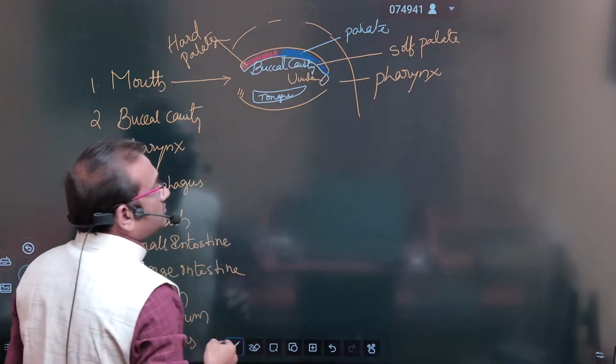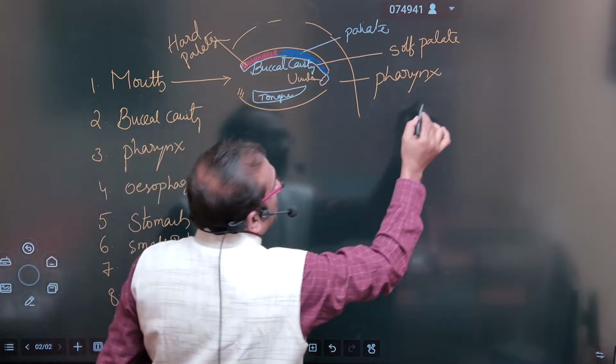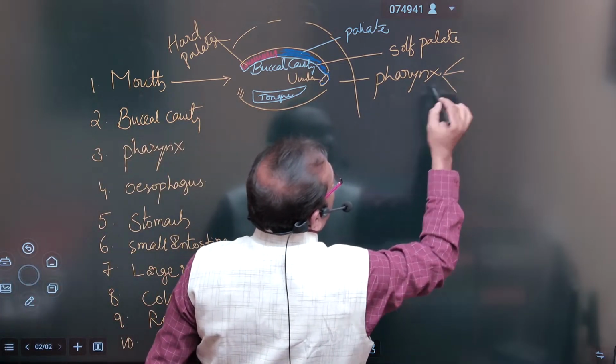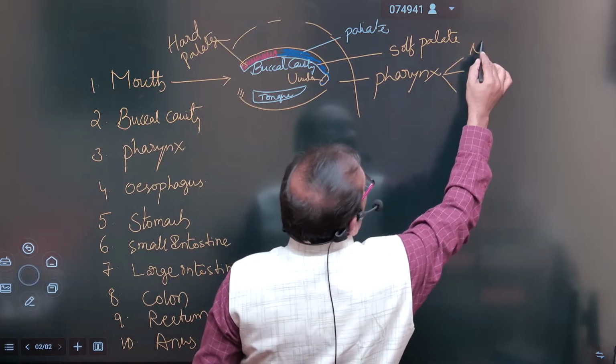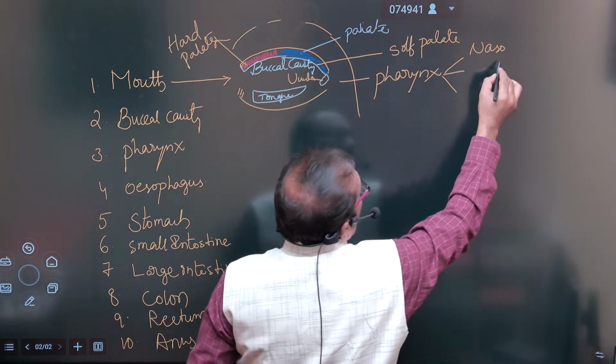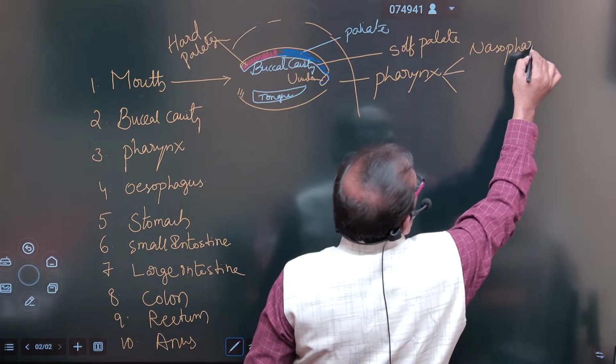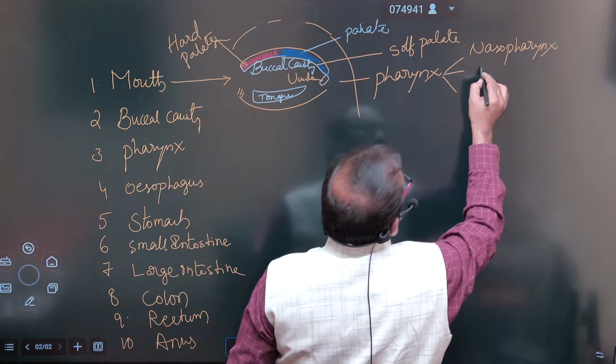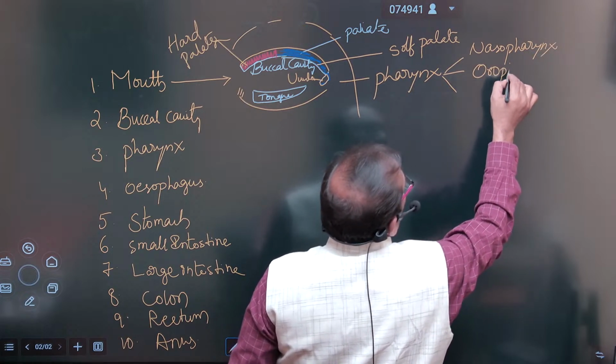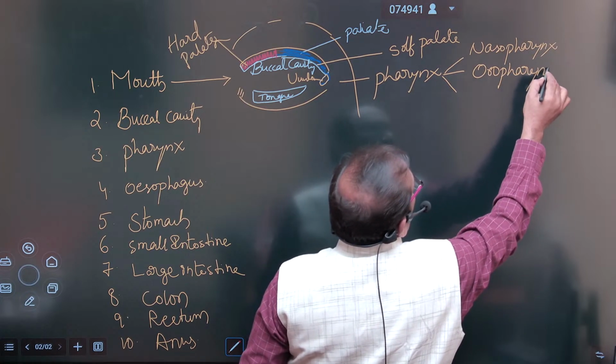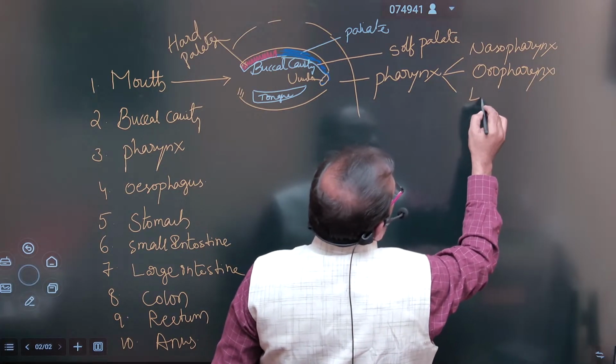The pharynx is of three parts: nasopharynx, oropharynx, and laryngopharynx.